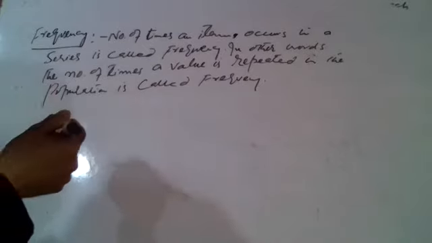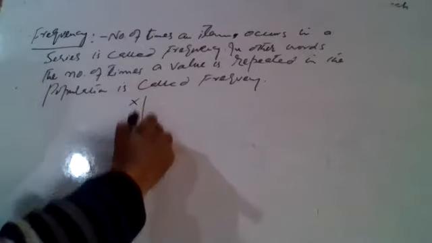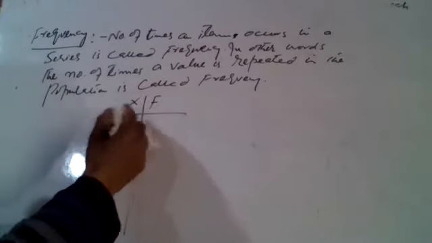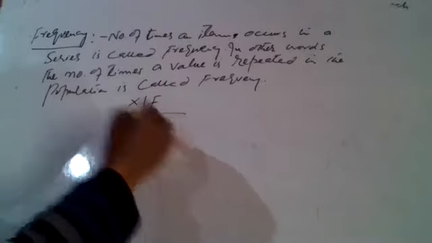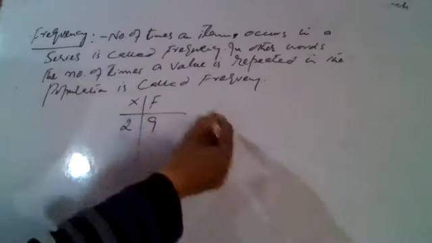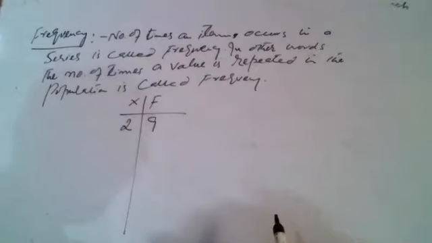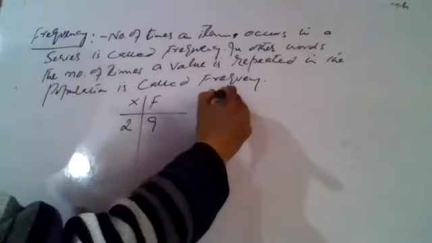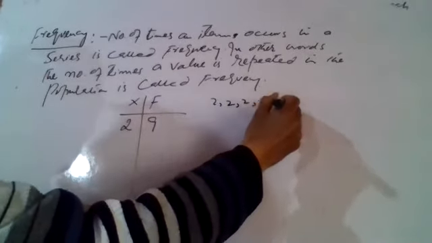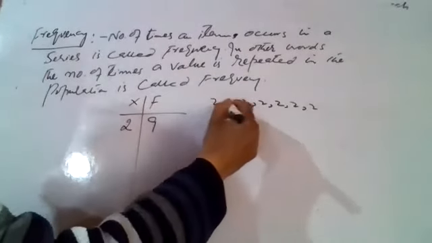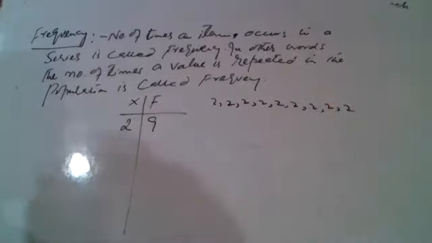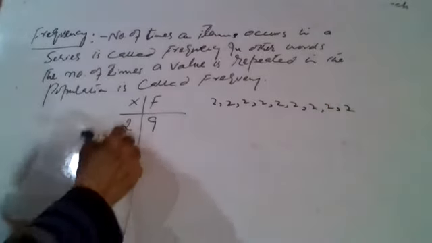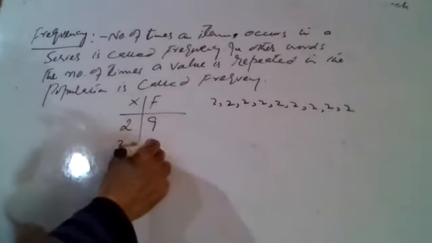For example, we have a series. For example, we have values of x and we have frequency. For example, value is 2 and its frequency is 9. It means 2 is 9 times in the series. 9 बार 2 आया है. इसी तरह हम लिखेंगे 3. 3's frequency is 4.